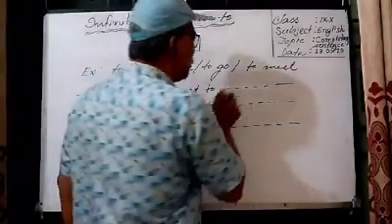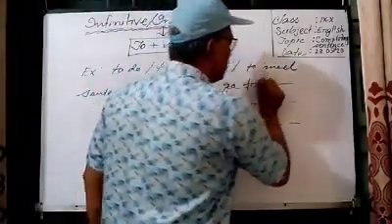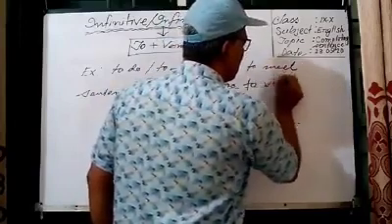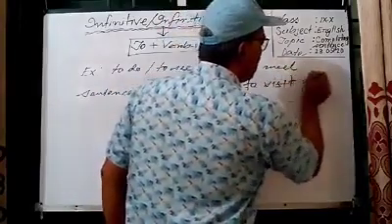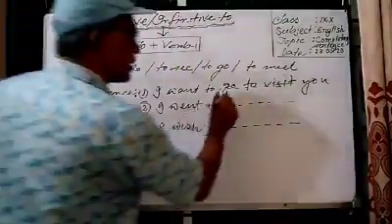I want to go to visit you. Dear students, I have finished the sentence.